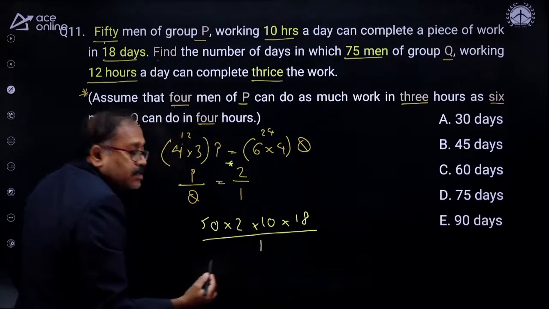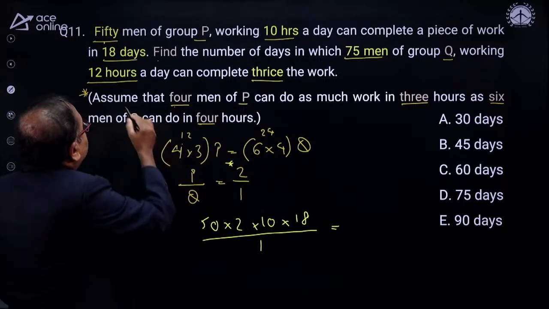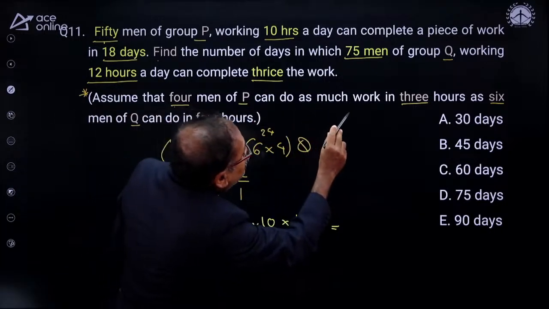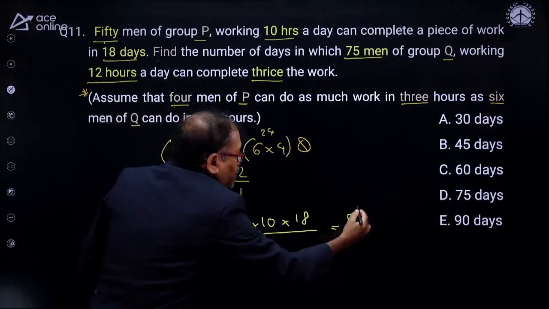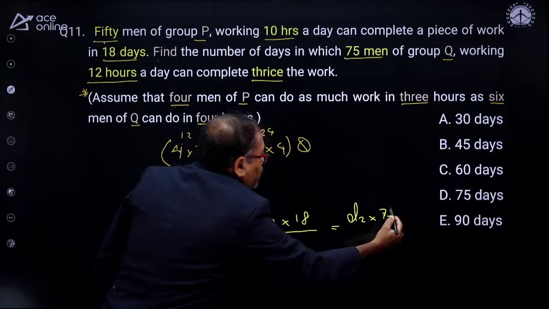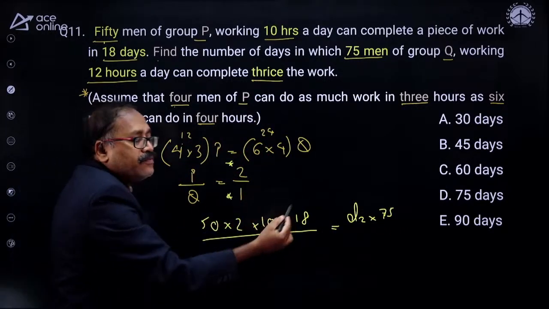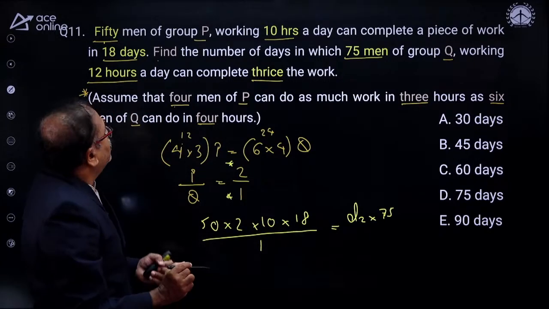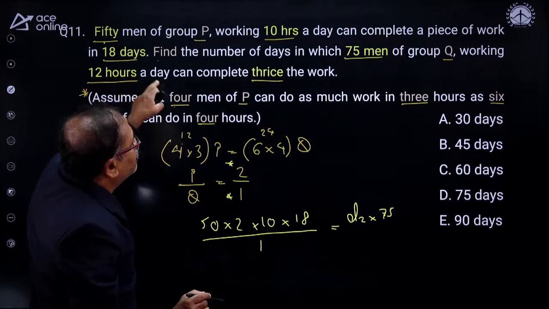The work is 1 here, which is equal to, now the question says 75 men. Find the number of days. So D2 is your question. 75 men and each man has an efficiency of 1. So 75 into 1 remains 75. And how many hours? 12 hours.